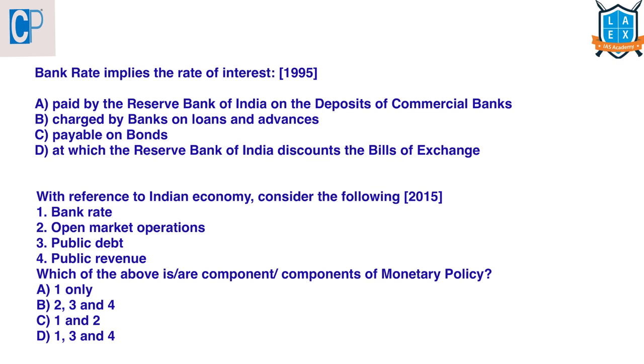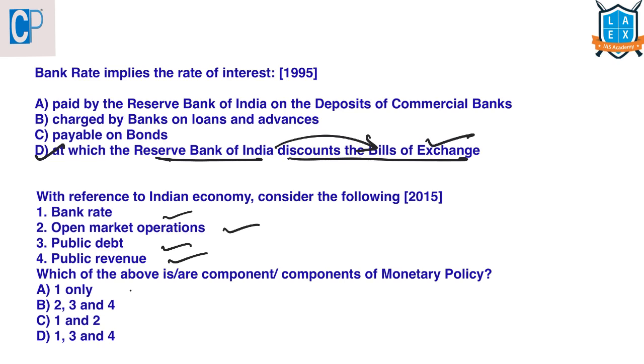The next question is, bank rate implies the rate of interest at which the Reserve Bank of India discounts the bills of exchange. It is nothing but the Reserve Bank of India lending to the banks. The next question is, with reference to Indian economy, consider the following: bank rate, open market operations, public debt, public revenue. Which of the above are the components of monetary policy? We have seen what are all the instruments of monetary policy. Public debt and public revenue don't come under that. So the answer here is C, only 1 and 2.